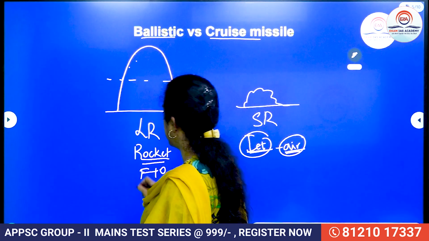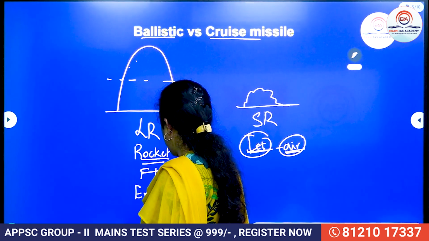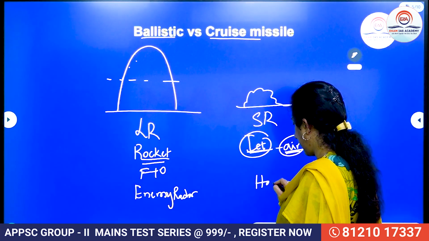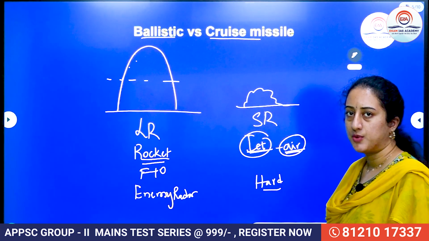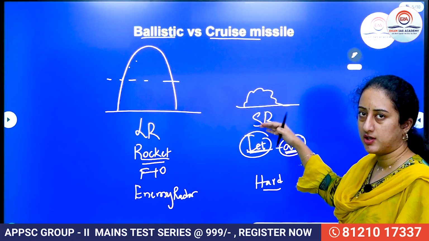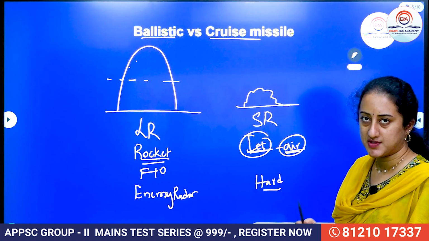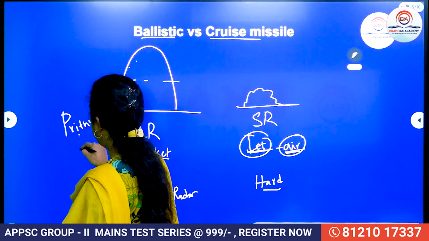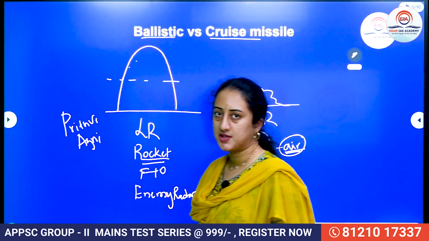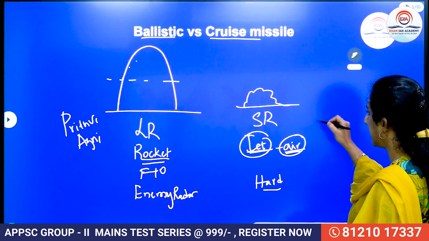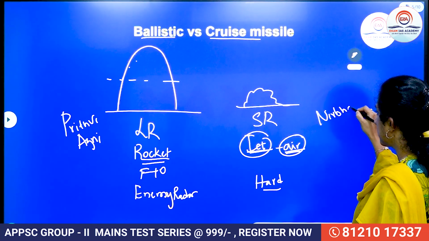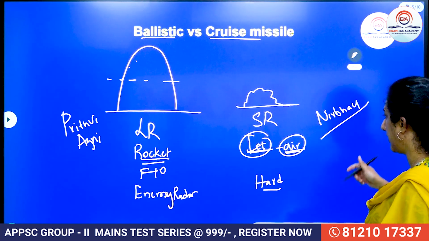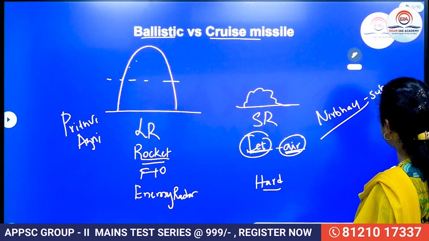Then a ballistic missile can be detected easily by enemy radar compared to a cruise missile. The cruise missile is very hard to detect because of its low level flight, you can say. It can also target a moving target, but for a ballistic missile the target has to be fixed, right? Apart from this, what are the examples of ballistic missiles? In the Indian context we have Prithvi and Agni. These are the ballistic missiles which we have. When we talk about cruise missiles, we have Nirbhay. Nirbhay is a subsonic cruise missile. Subsonic means it operates at a speed less than Mach 1.